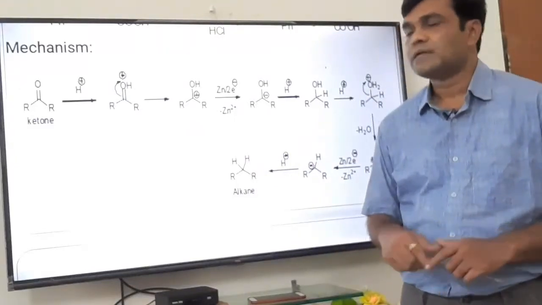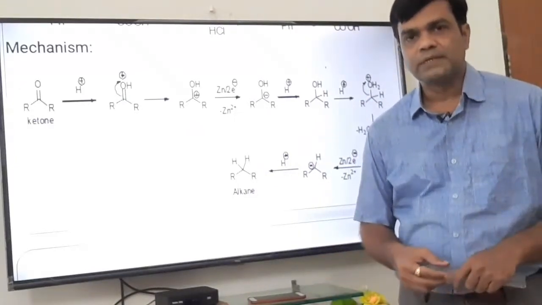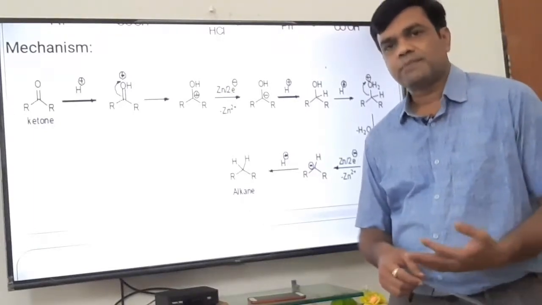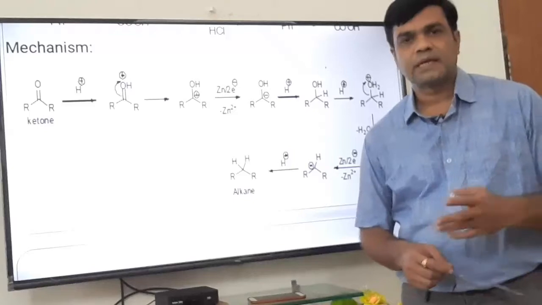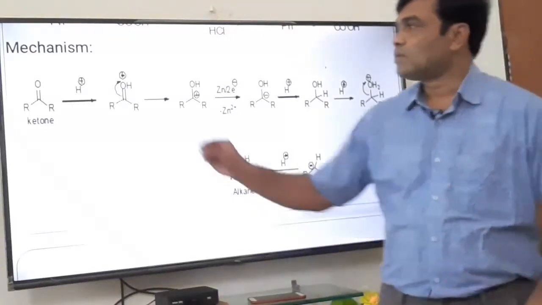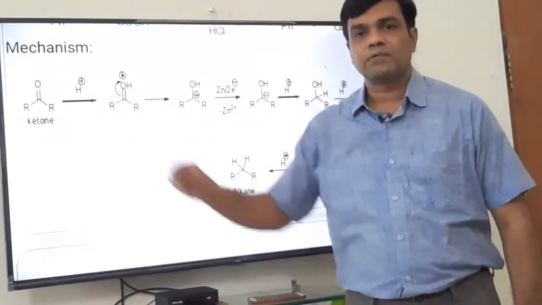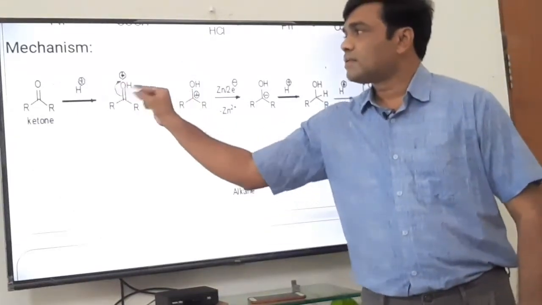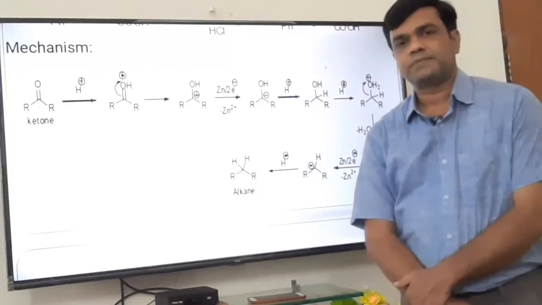ZnHg/HCl is there. HCl is an acid, a proton donor as per the Lowry-Bronsted concept. So, in the very first step, that electron-deficient proton attacks the lone pair of oxygen. This oxygen has 2 lone pairs of electrons. So, oxygen-hydrogen bond formation takes place.